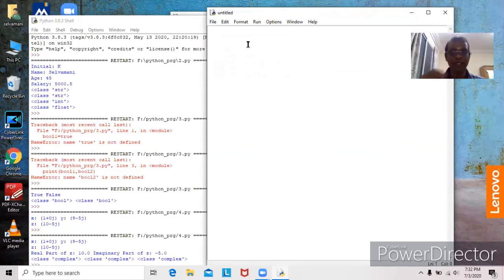So now I would like to add two numbers. First, I would like to add A equal to 10, B equal to 3.